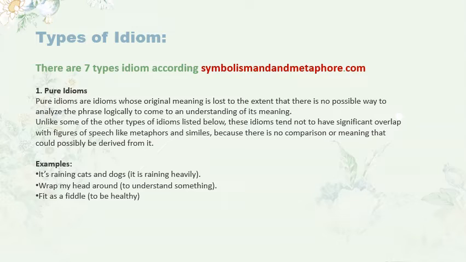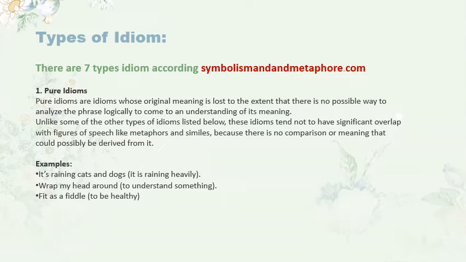Unlike some of the other types of idioms listed below, these idioms tend not to have significant overlap with figures of speech like metaphors and similes, because there is no compression or meaning that could possibly be derived from it.